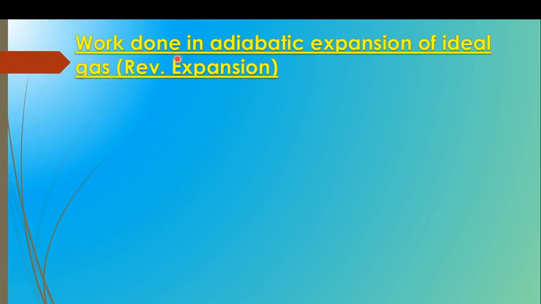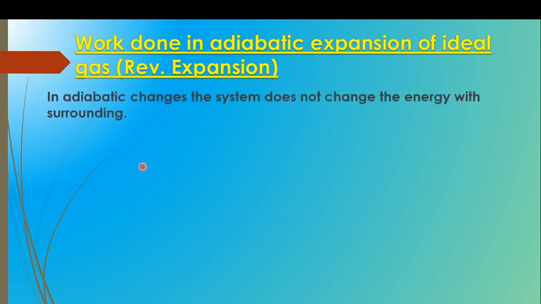In the last video lecture, we studied the irreversible and reversible work of expansion. In this video lecture, we will study the work done in adiabatic expansion. So, what is adiabatic expansion? You may have studied adiabatic processes. Adiabatic processes are processes in which there is no exchange of heat between system and surrounding. So, what happens for the work done in adiabatic expansion of an ideal gas? It is also called a reversible expansion, and this we will study in this lecture.